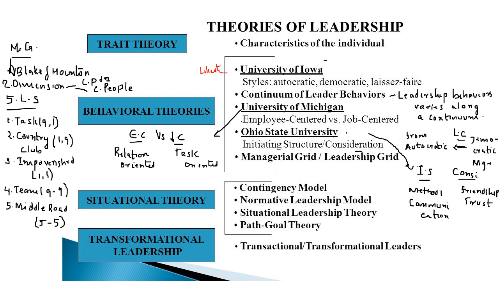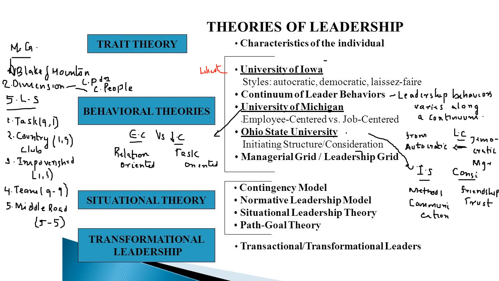Managerial grid or leadership grid, it was proposed by Blake and Mouton. So there they have discussed the two dimensions. That is, some leaders have a concern for production and some leaders have concern for people. So when they plotted this concern for production and people in a graph, they found 5 leadership styles. So the first leadership style is task oriented leaders. Task leaders means they are focusing only on the task, they are not focusing on the employees' welfare. So that is a task leader.